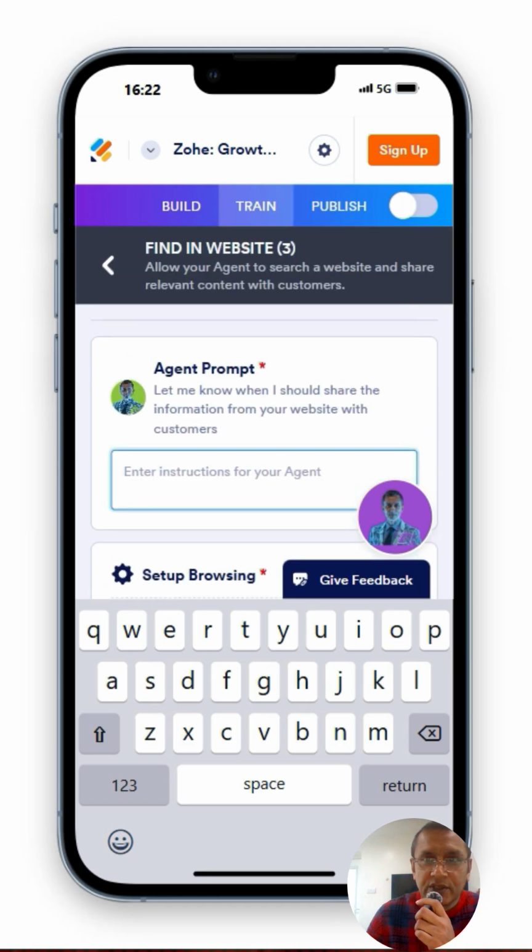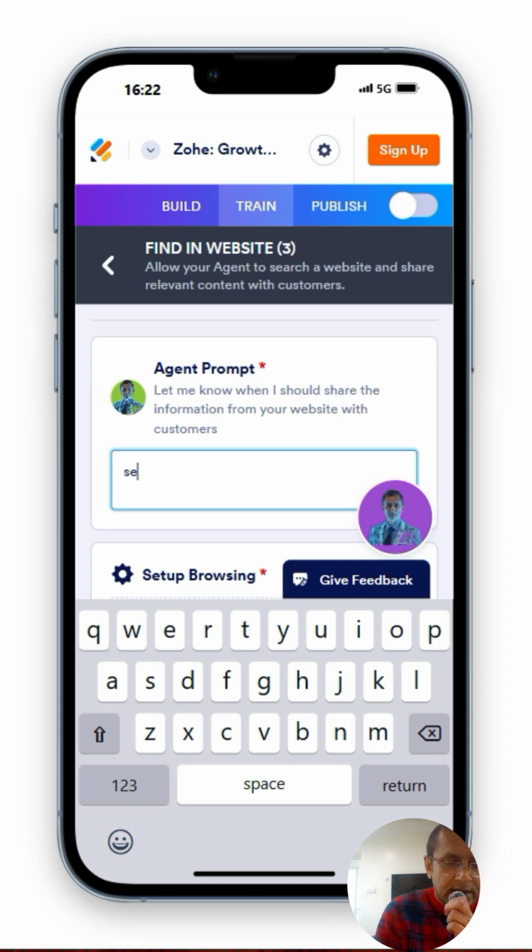And I'm going to give it instructions to search for SaaS growth hacking tactics. Actually, that will be my keyword prephrase also.